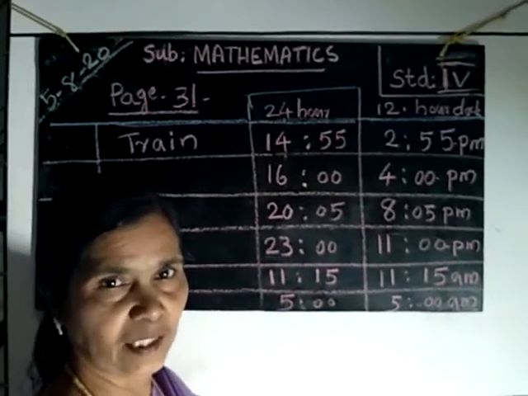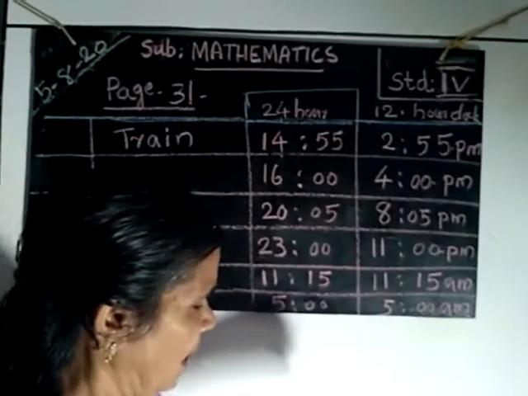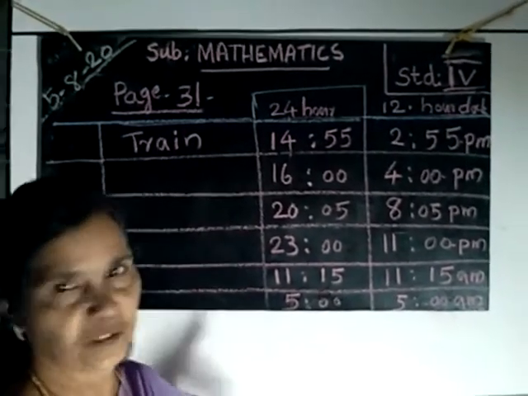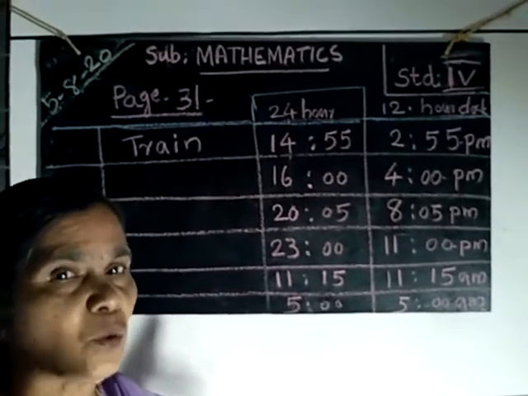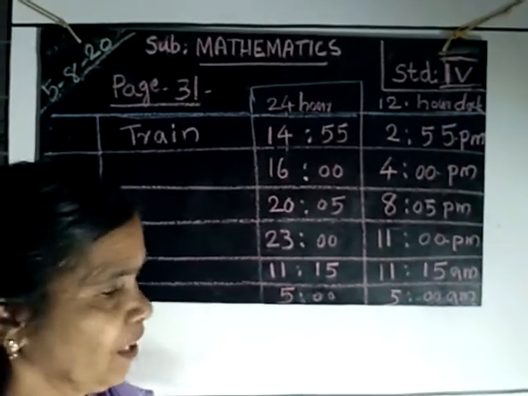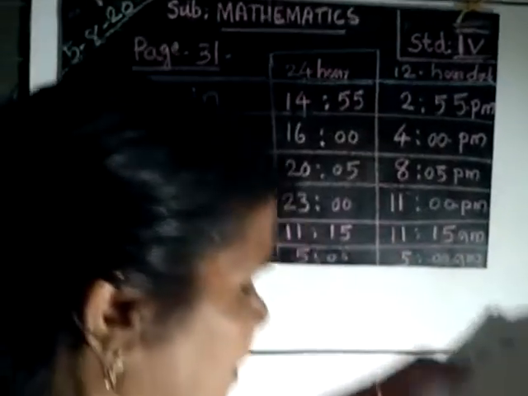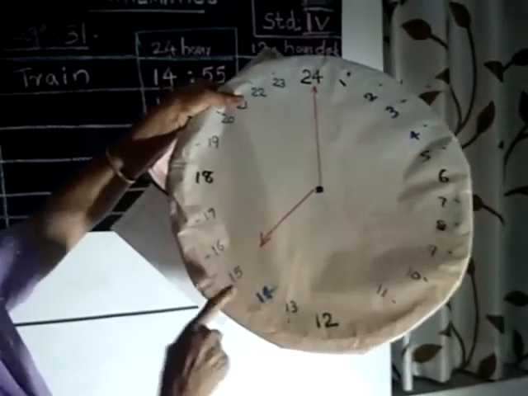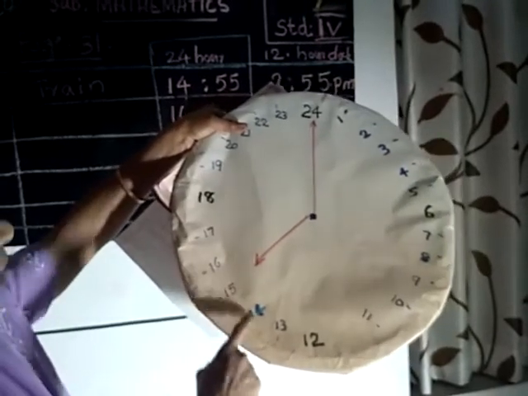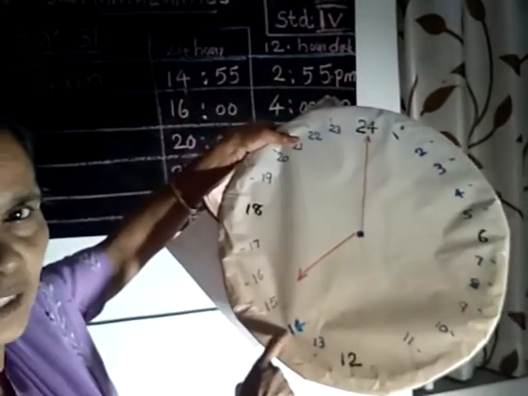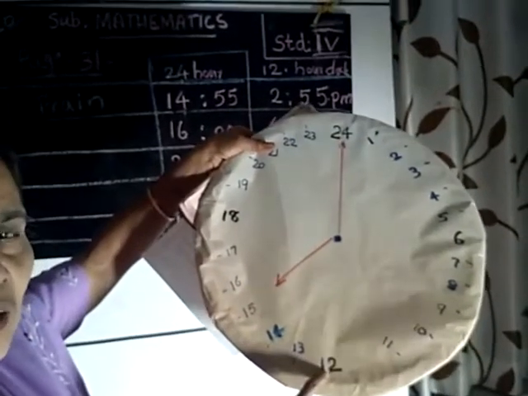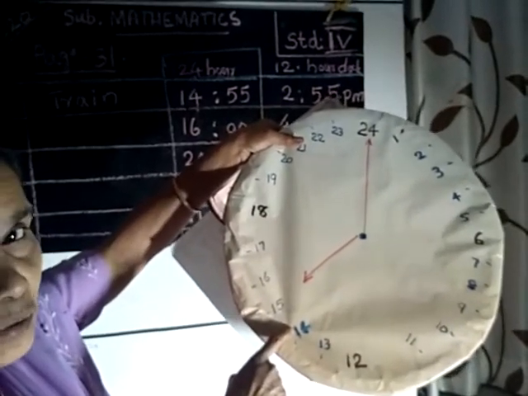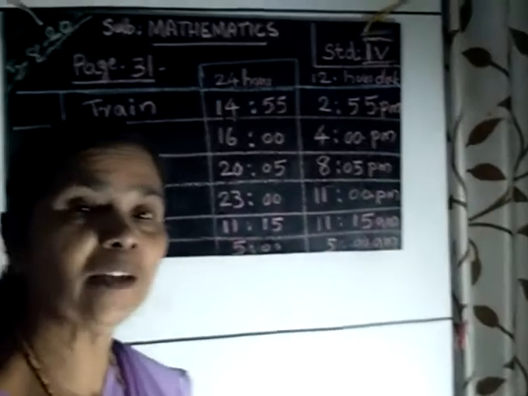14:55 hours railway time. The train Alappuzha Kannur Express starts at 14 hours 55 minutes. What will be the time in 12-hour clock in AM or PM? You know that up to here in the 12-hour clock is 12 hours, 13 hours, here 14 hours. Then in our 12-hour clock, 12 o'clock, 1 o'clock, 2 o'clock. 14 means 2 o'clock, so 2 o'clock 55 minutes.